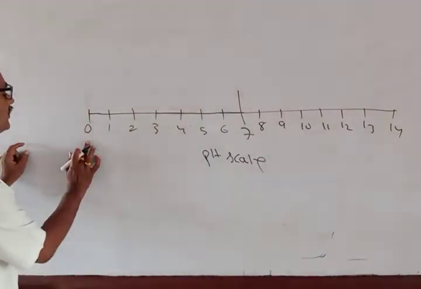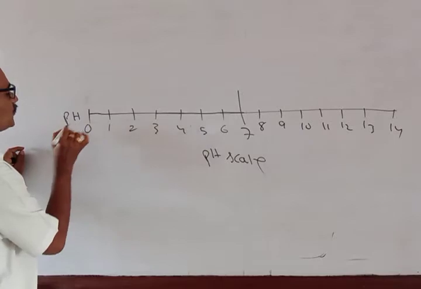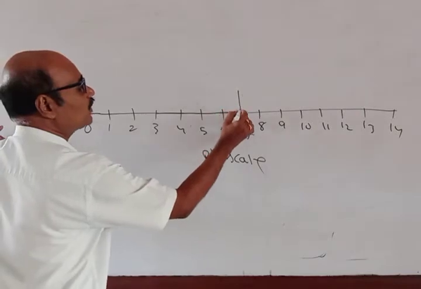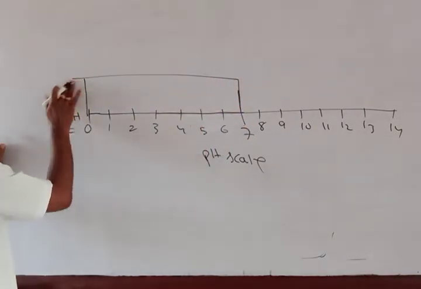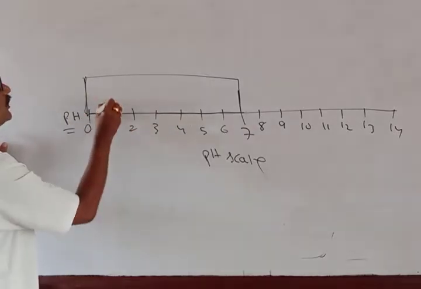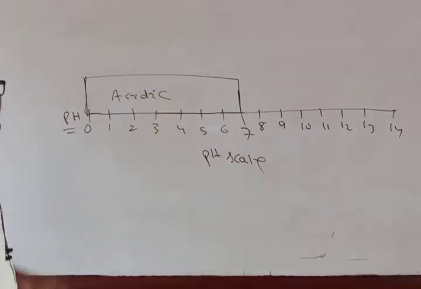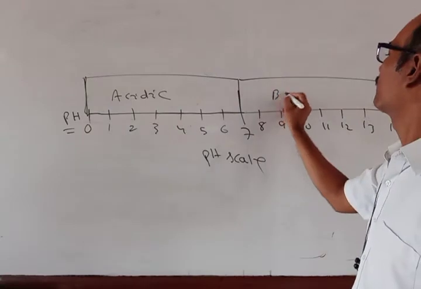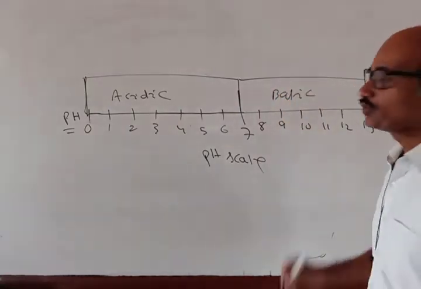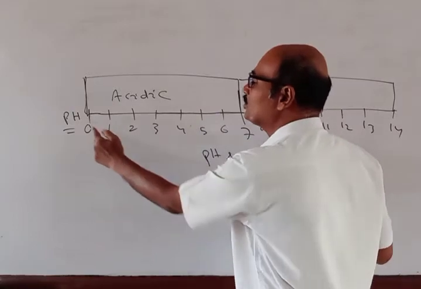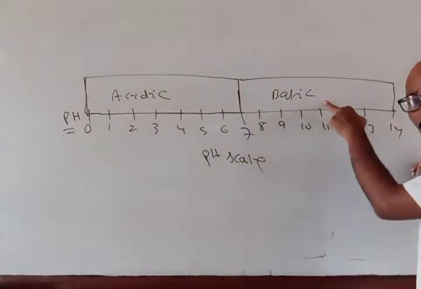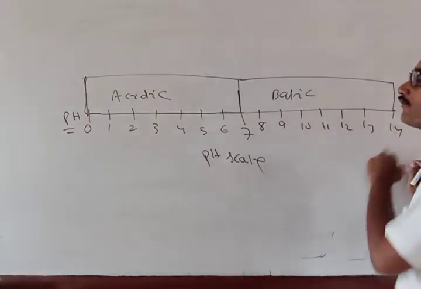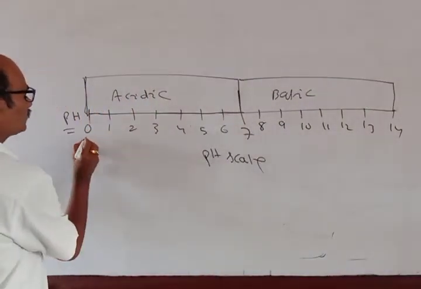So in the pH scale, pH 0 to 7 are acidic, and those which are basic come under this other category. So the acidic solution pH value ranges from 0 to 7, and the basic solution pH value ranges from 7 to 13.